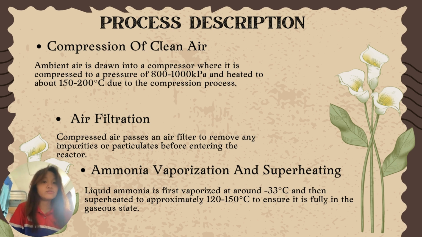Next, we go through the ammonia vaporization and superheating. Liquid ammonia is first vaporized at around negative 33 degrees Celsius and then superheated to approximately 120 to 150 degrees Celsius, to ensure it is fully in the gaseous state.